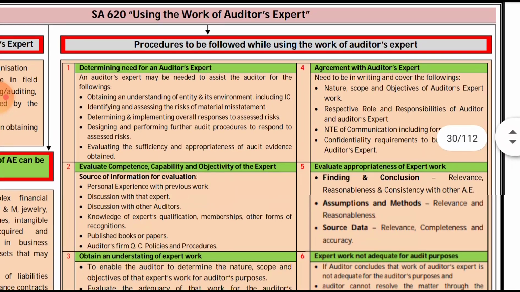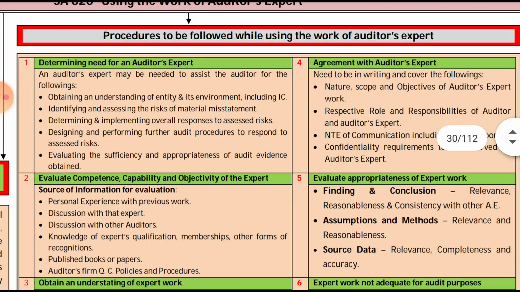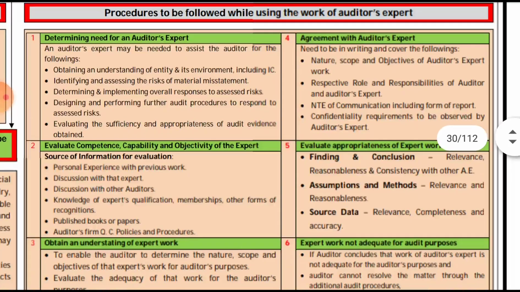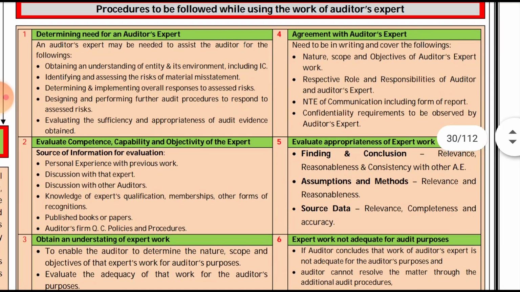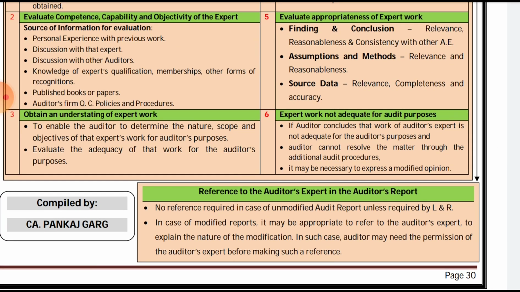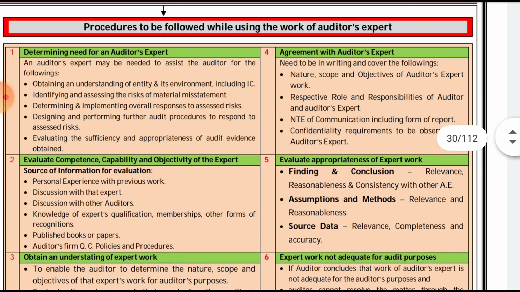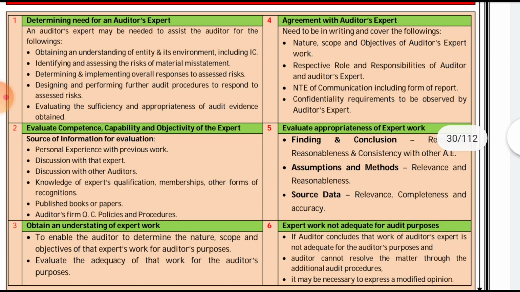Okay, so we are done with that part. Then the procedure to be followed while using the work of the auditor's expert. It seems a little big, in the sense that there are six steps in the procedure. And there is one last concept, the reference to the auditor's expert in the auditor's report. First I will give you a brief glance of all these six points, and then we will go through each and every point.